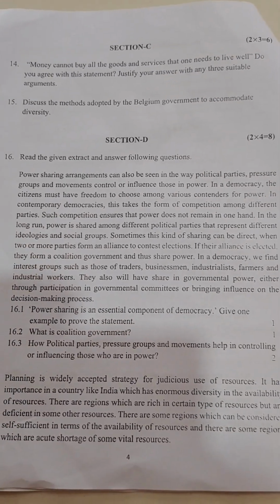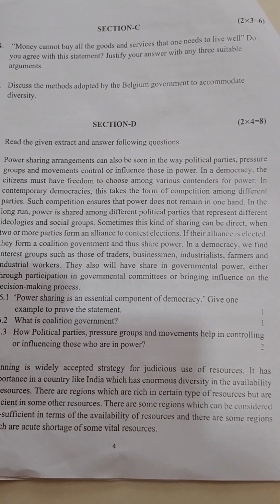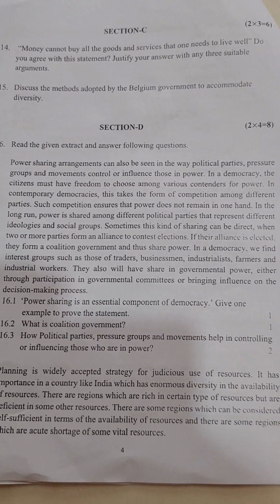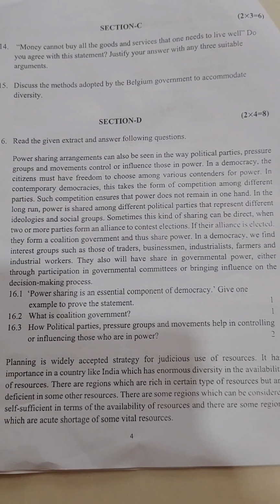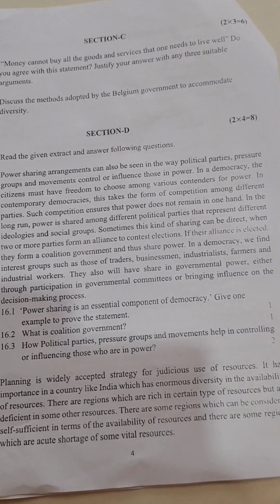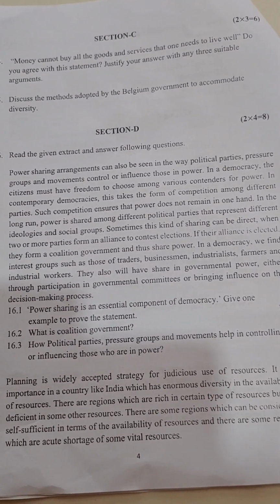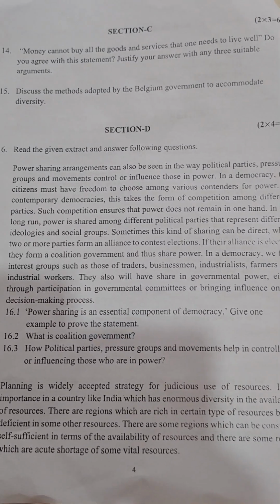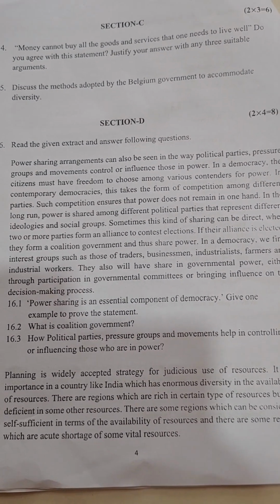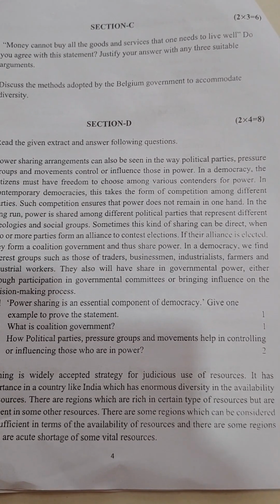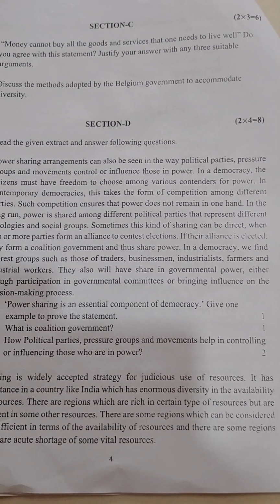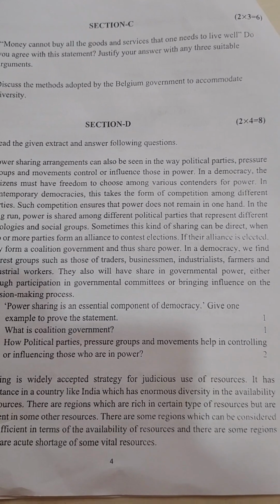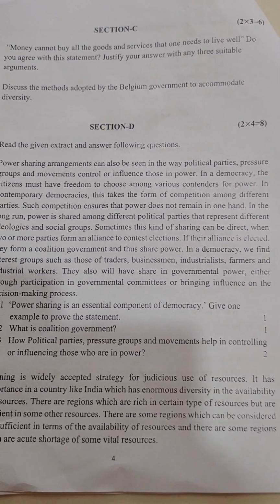And section D. Section D is basically extract based, or we can say case study. So the 16th point, you have to read the given extract and answer the 3 questions. So the first one, 16.1, is power sharing is an essential component of democracy. So we have to give an example to prove the statement. And the second one they ask is what is a coalition government? These 2 questions are both of 1 mark each. 16.3 is how political parties, pressure groups and movements help in controlling or influencing those who are in power. So you have to write at least 2 points about it because they are of 2 marks.